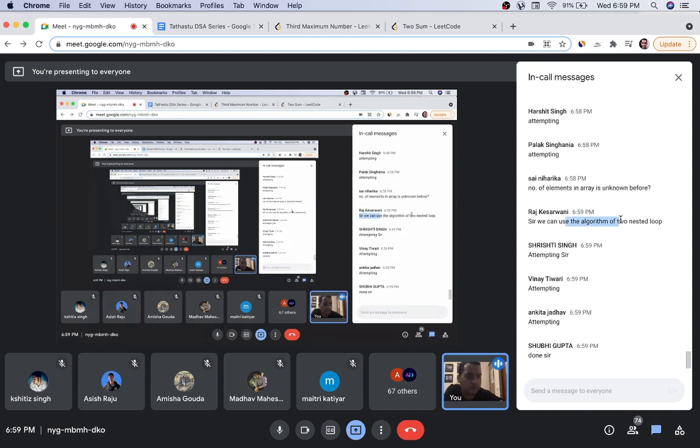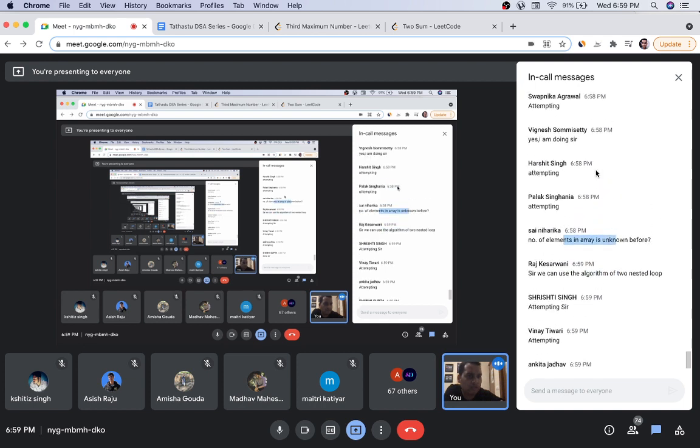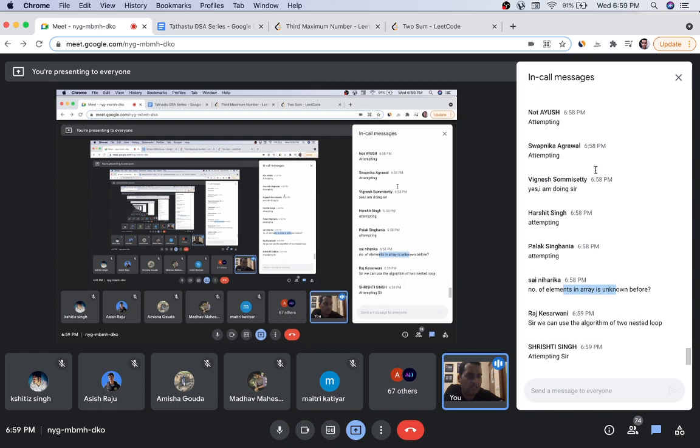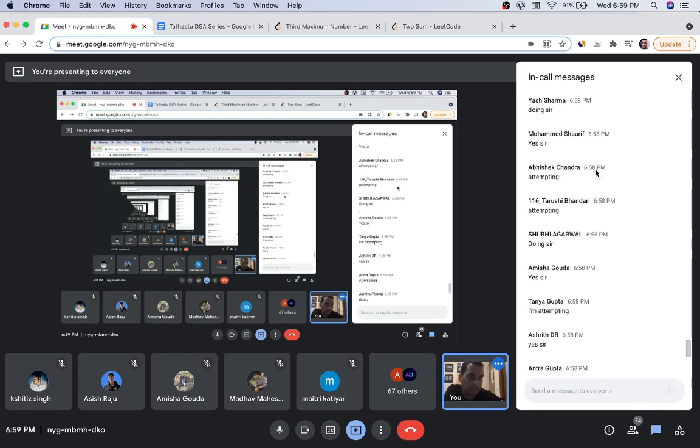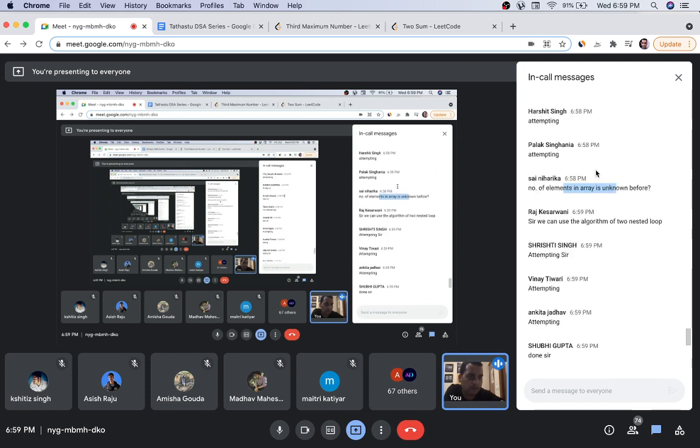Yes, you can use 2 loops instead. The number of elements is unknown beforehand? No, you know the number of elements. You can identify it using any approach. I told you how to do it in C++, Java and Python. It's not a stream of characters, it's a fixed array. Okay, good. Lots of students are doing very well.